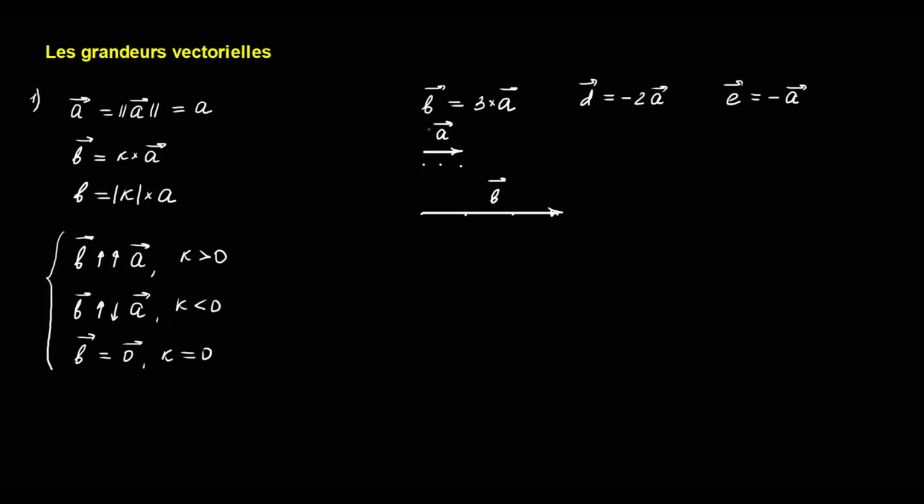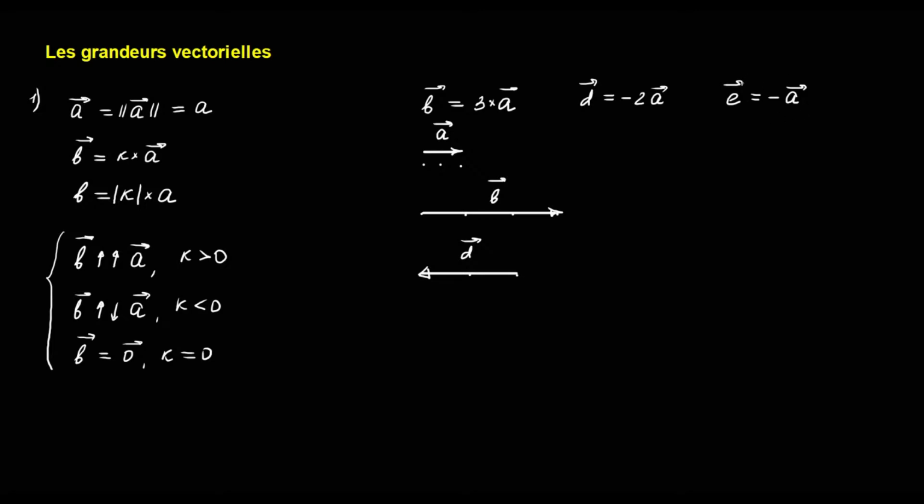And what will be the vector d? It will have the direction in the opposite side as vector a. It will be opposite to the vector a, which is in our case to the left, and its modulus will be 4 squares. 2 times 2, 4. Let's construct this vector. The direction to the left and modulus 4 squares.